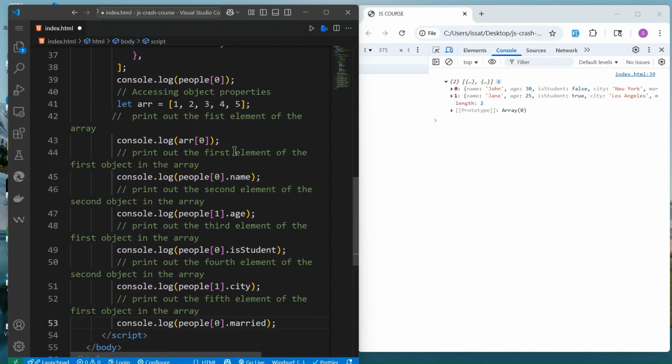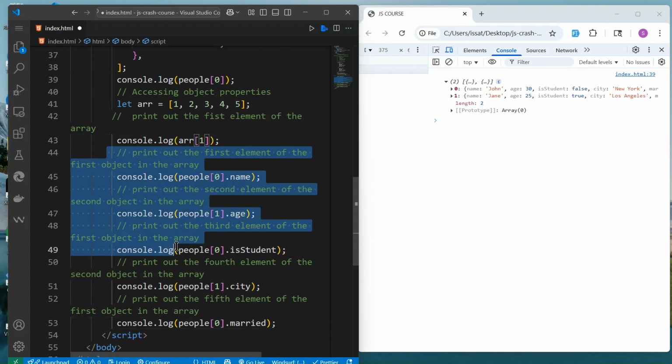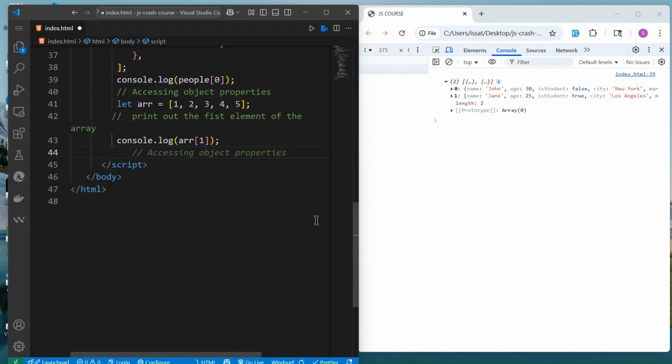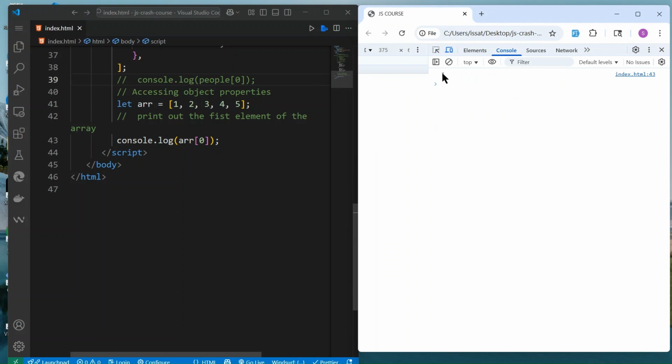I'm not going to print 1. If I print 1, it will give me number 2, because the array index starts from 0. So to get 1, I have to print 0. You can comment that out, we don't need to see that for now. If I reload, now we get that one.